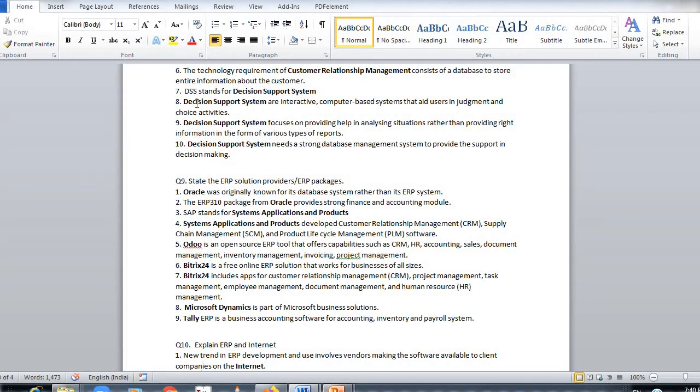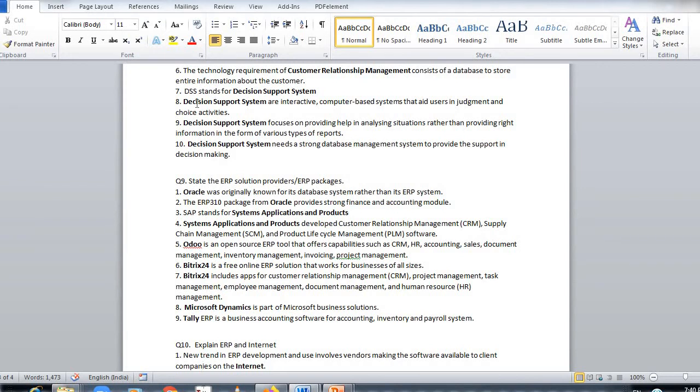Then there is another ERP software, that is SAP, which stands for System Application and Product. This is very popular in the market. SAP develops CRM, that is Customer Relationship Management. Nowadays it is very important, and it is famous for supply chain management, product lifecycle management, and so on.